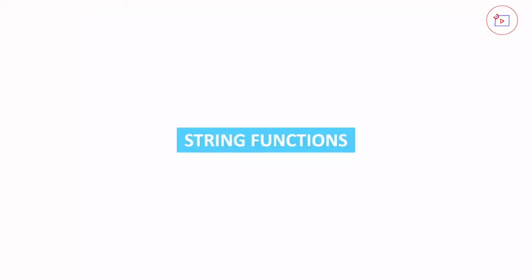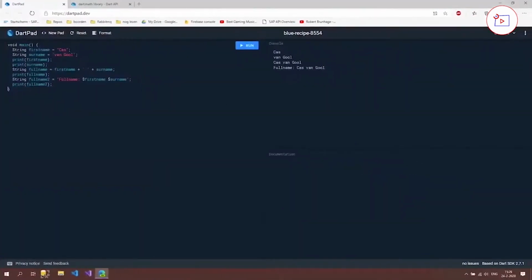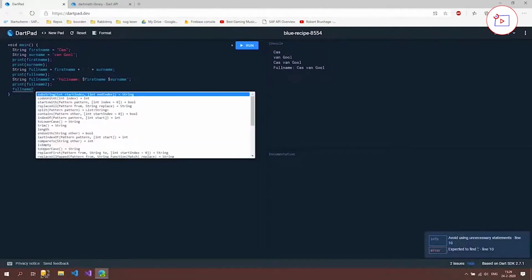In this video we're going to take a look at string functions. What I mean with string functions is that we can call a function on a string, a variable that we defined which is of type string. So let's go to our code, and we have all these strings here. The first thing I'm going to do is type the variable, I'm going to use fullName2 for now, and type a dot.